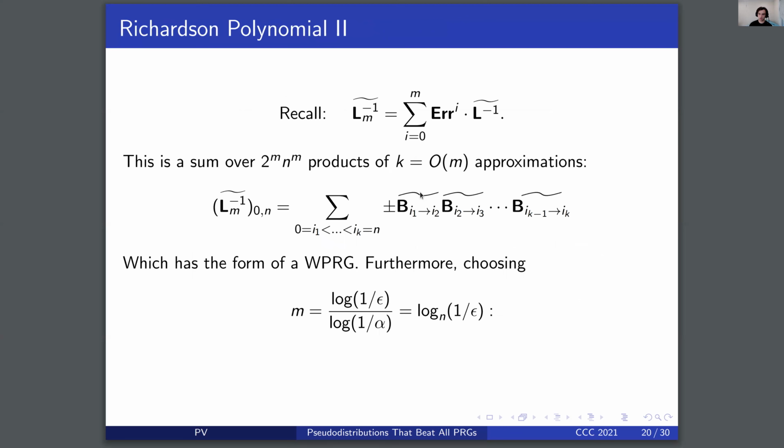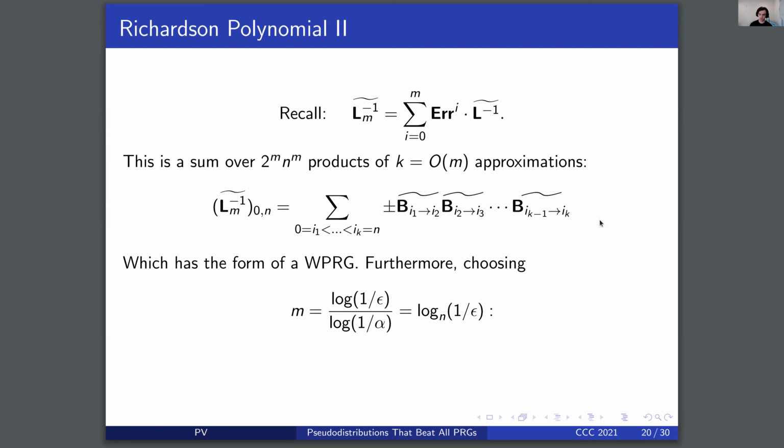Furthermore, the polynomial itself has an even nicer form. If we consider the 0th block of Lm inverse tilde, we have that it consists of at most 2 to the m times n to the m products of order m approximations, where for a particular term in the sum, we have first a plus or minus 1 weight, followed by using the first approximation from layer 0 to layer I2, the second approximation from layer I2 to layer I3, and so on and so forth.